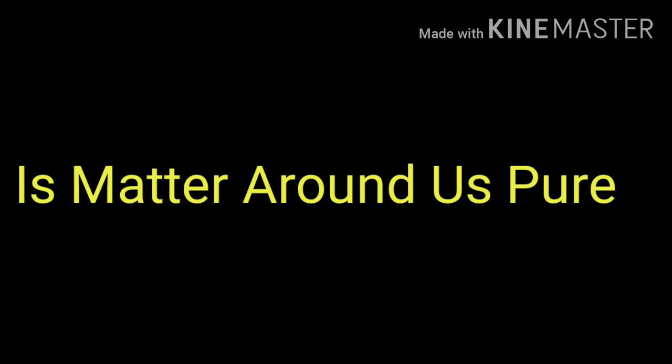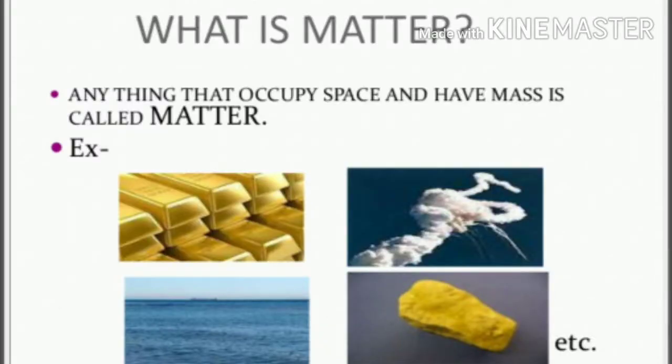There is a question mark about the purity of a substance. But first of all, let's see what matter is, which we already studied in the first chapter. Matter is anything which occupies space and has mass. Anything that occupies space and has mass is called matter. Examples are solid, liquid, gas, etc.